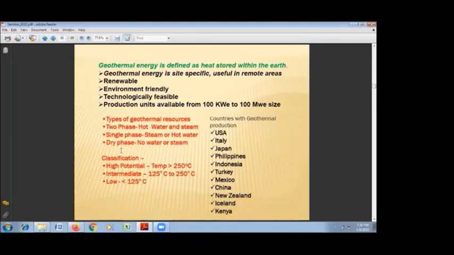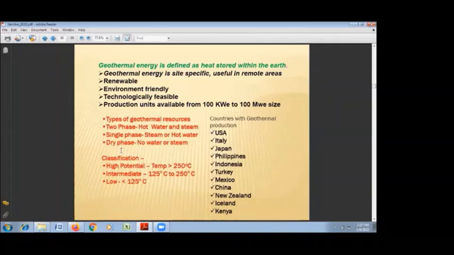Now we are getting temperatures even up to 400 degrees centigrade in the geothermal field, but the uses and utility vary with the temperature, and the production techniques also vary with the temperature. That is why they are classified as high potential geothermal fields, where the temperature is more than 250 degrees centigrade. Then intermediate enthalpy geothermal fields, that is 125 to 250 degrees centigrade. And low temperature, low enthalpy geothermal fields are less than 125 degrees centigrade.